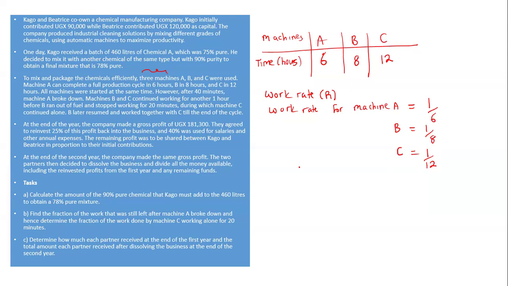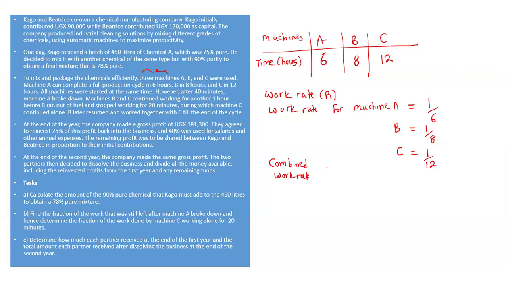Now, that is the first thing you need to find out. Then you are going to ask yourself, what is the rate at which, if all the machines function normally, how much work will they be able to do and how much time will they take? So we are going to find the combined work rate.